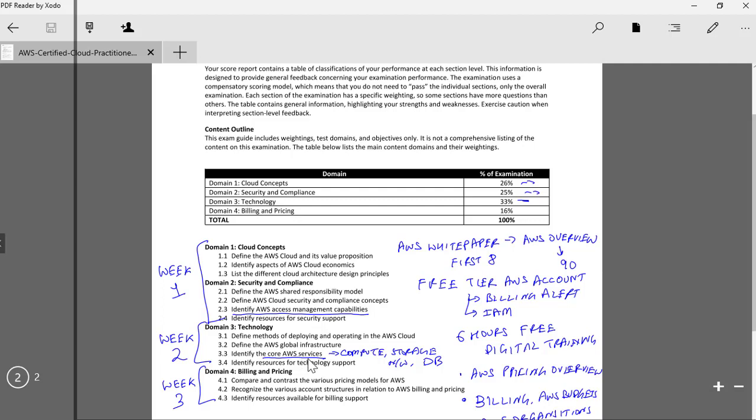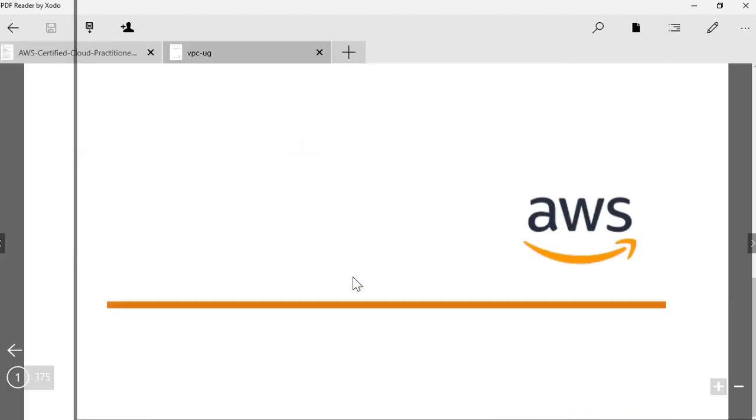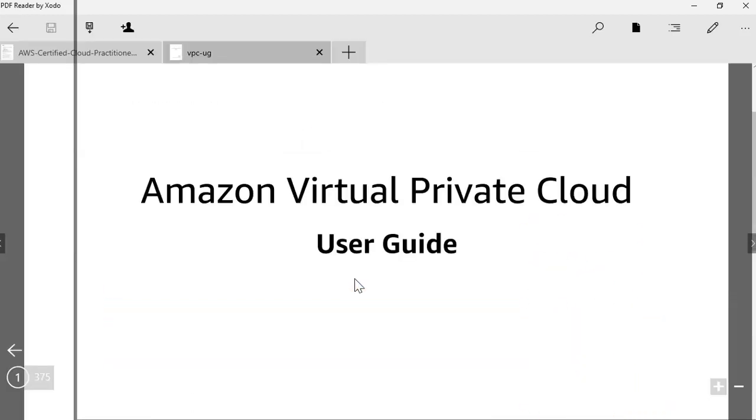Okay, so we'll start with the basics of networking, and then we'll move on to compute, a bit of storage, and we'll see how we do on time for database. But from a networking perspective, let us start with the VPC user guide.